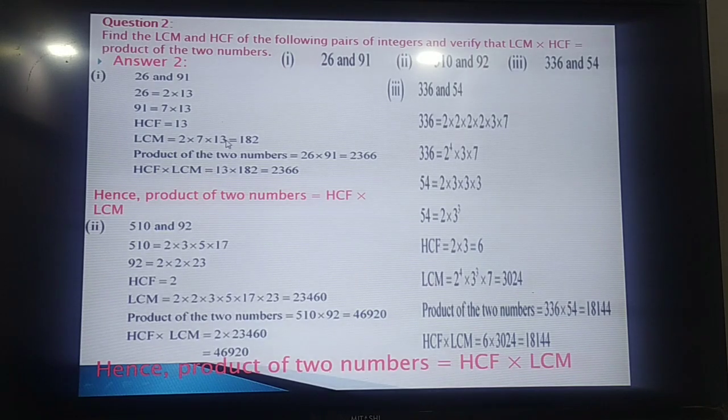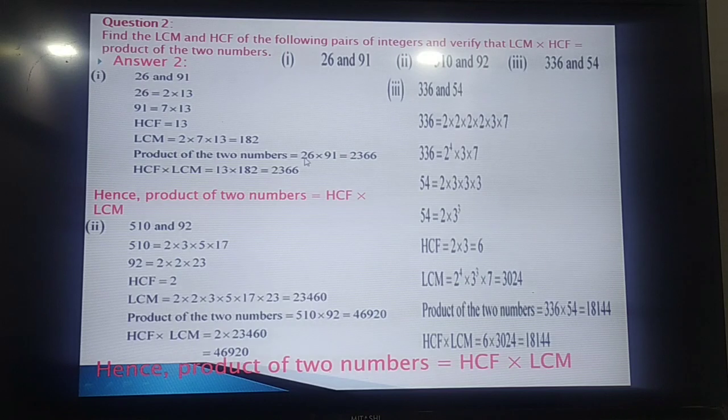It is the rule, the observation, and you can verify also that LCM into HCF, that is 13 into 182, is equal to 2366. And the product of these two numbers is 2366. So LCM into HCF is the product of the two numbers, but that is only for two numbers.